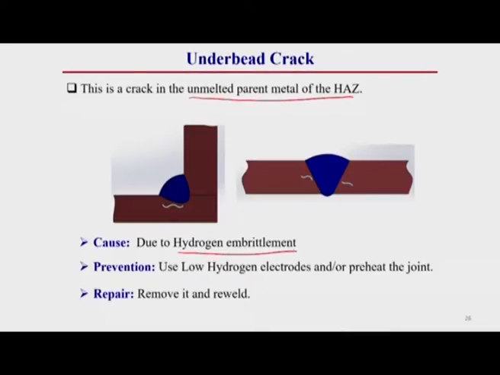From the melting zone to the recrystallization zone position, where the microstructure is changed due to heating only, in this location this underbead crack generally occurs. In this zone, this crack occurs due to hydrogen embrittlement. I have already discussed hydrogen embrittlement in detail. So, the prevention of this crack is to use a low hydrogen electrode and preheat the joint.